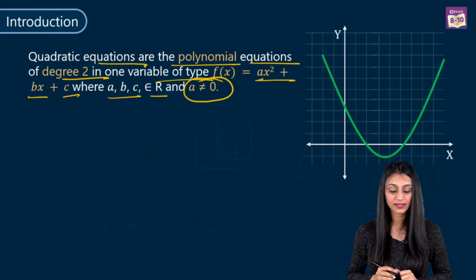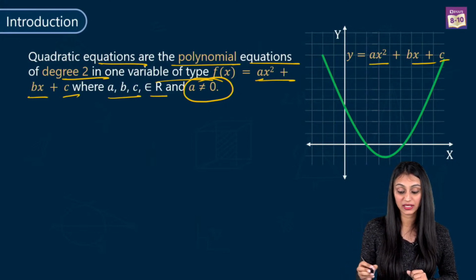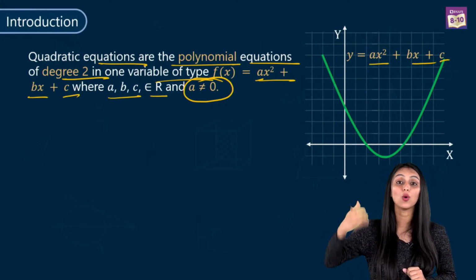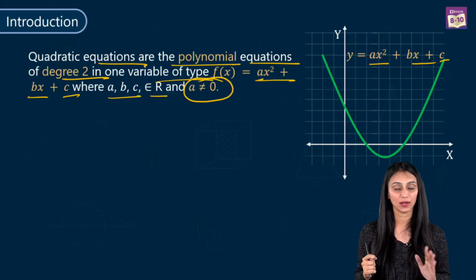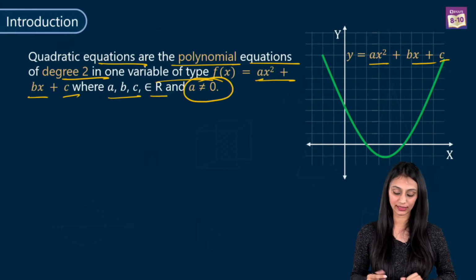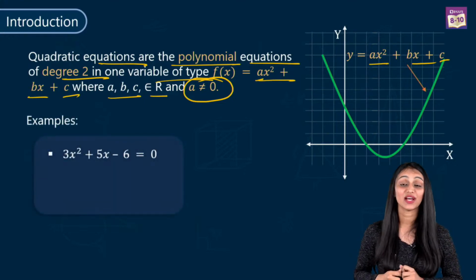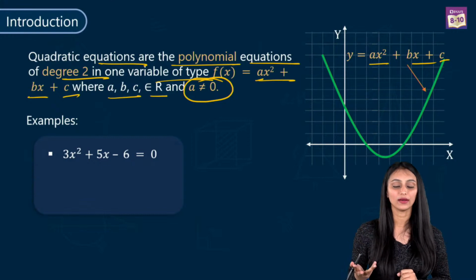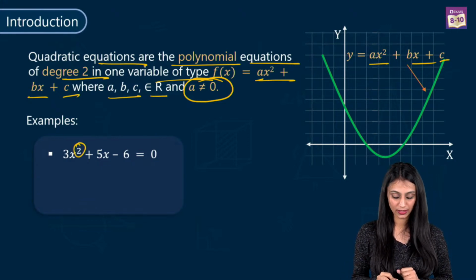Here you can see this graph, and this is the general form of the quadratic equation, ax square plus bx plus c. It is a U-shaped graph. We call it a parabola. Quadratic equations will always form a parabola on the graph. Let's take a few examples to understand this. Like this, 3x square plus 5x minus 6 equal to 0. This is quadratic. Why? Because the highest power, the degree over here, is 2.